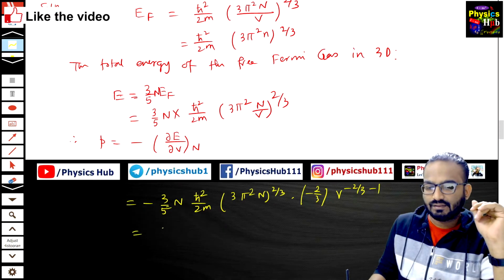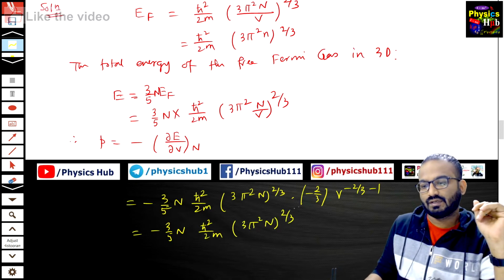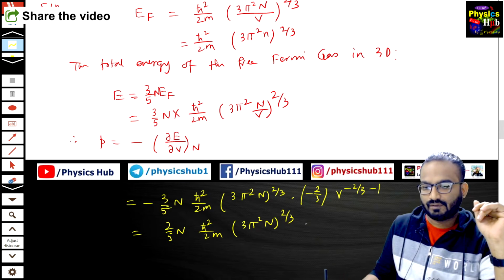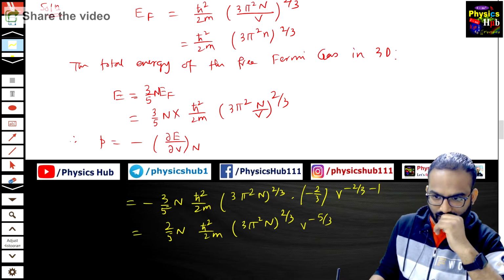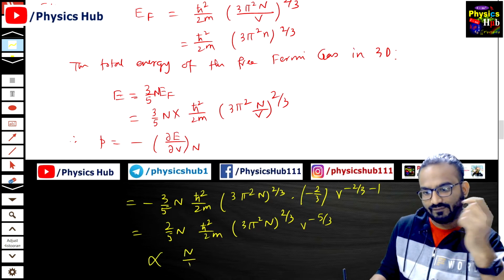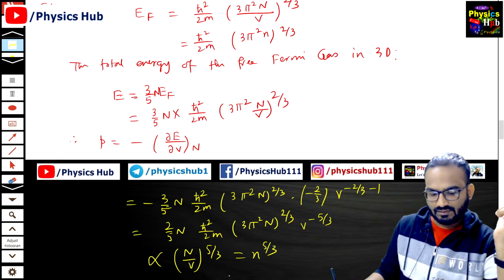And minus 3 by 5 N ħ² by 2m 3π² N to the power 2 by 3, and minus minus plus, so it becomes 2 by 5 plus 2 by 5 and V to the power minus 5 by 3. Okay, N and 1 plus 2 by 3, it is also 5 by 3, so N by V, so proportional to N by V to the power 5 by 3, so it equals n to the power 5 by 3.